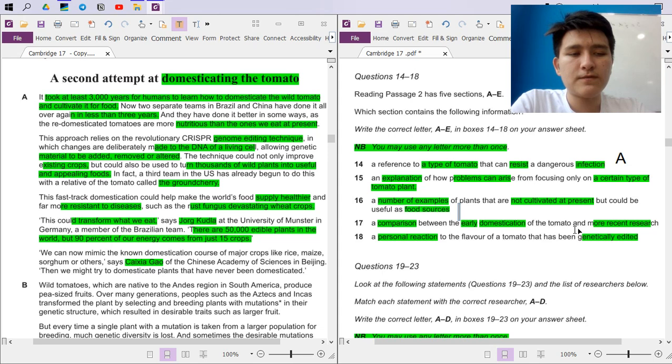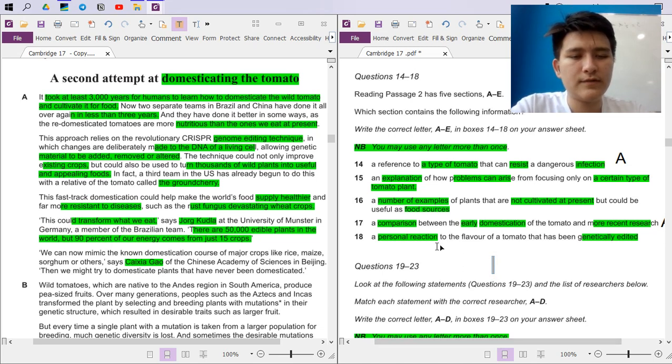Comparison between the early domestication of the tomato and more recent research. Yes, early domestication, right? It took them like 3,000 years to learn to domesticate the wild tomato and cultivate it for food. But now it's being done in less than 3 years. So this is potentially the correct answer, but I'm not sure. We're just going to note it and then go on.